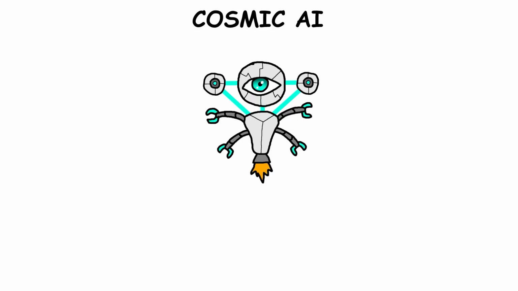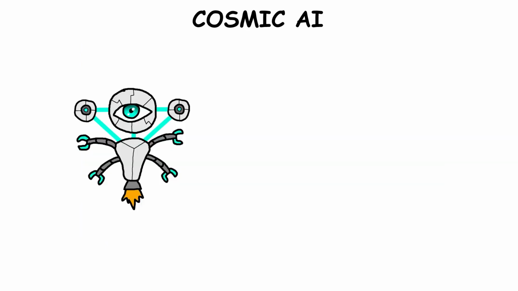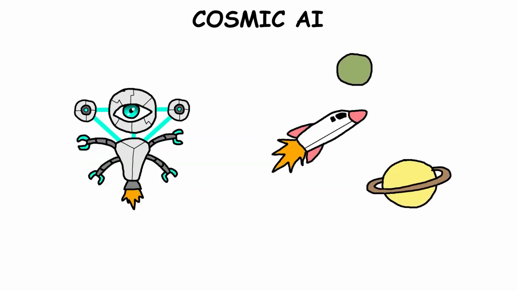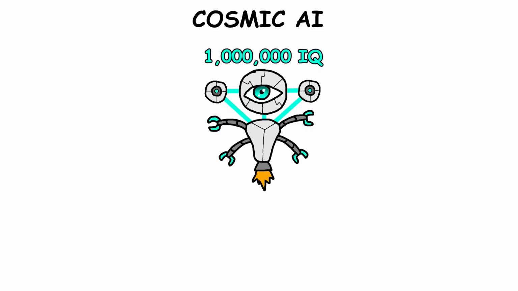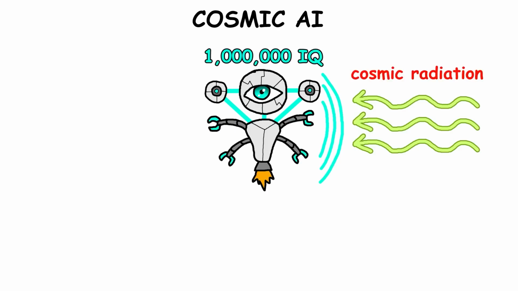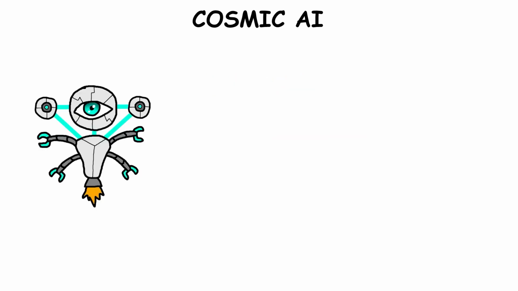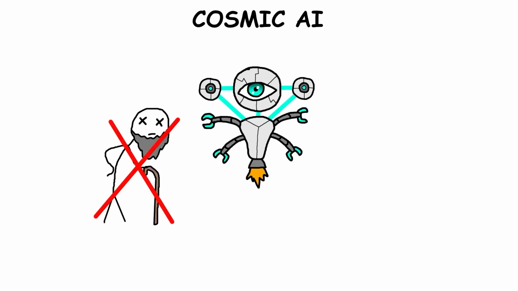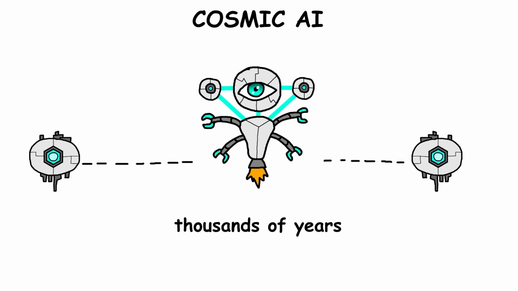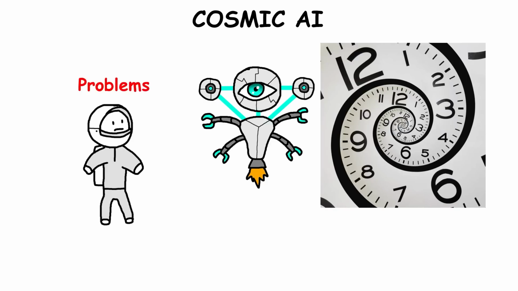Cosmic AI. Cosmic AI is an artificial intelligence so advanced it could explore and shape the universe itself. This type of AI would be powerful enough to handle huge challenges in space exploration, even potentially colonizing planets or entire galaxies on its own. With its superintelligence, it could protect itself from things like cosmic radiation and extreme temperatures, making it perfectly suited for surviving in space over the long haul. Even if fast space travel isn't possible, a cosmic AI could still reach its goals thanks to its immortality. Without a human lifespan to worry about, it could send spacecraft on journeys lasting hundreds or thousands of years, slowly spreading across the stars. With all the time it needs, it could tackle problems human explorers never could.